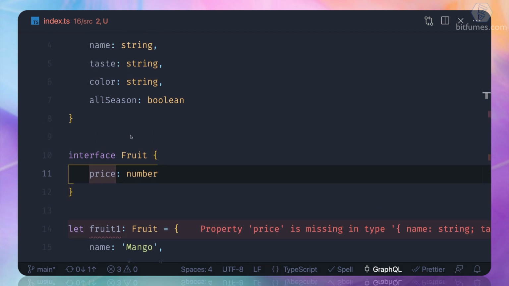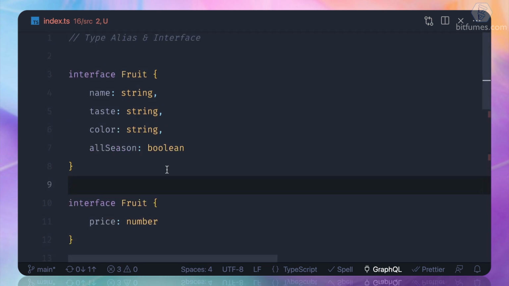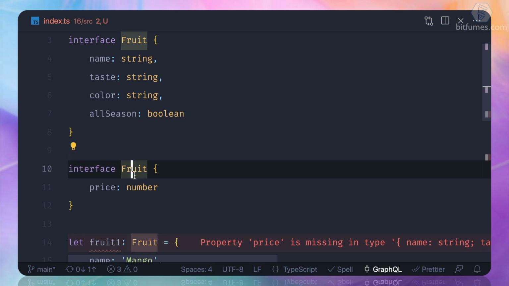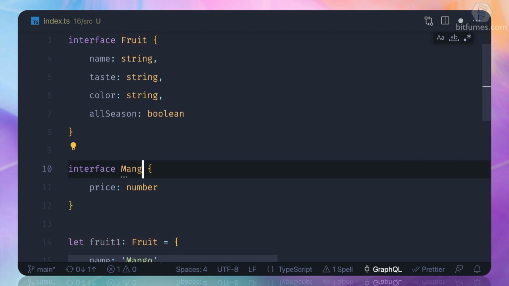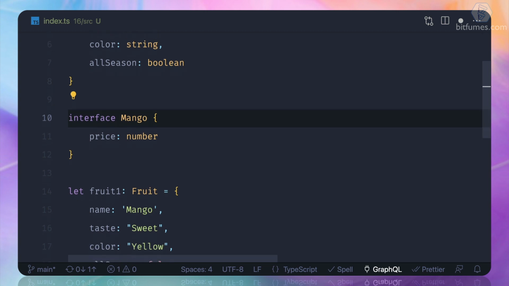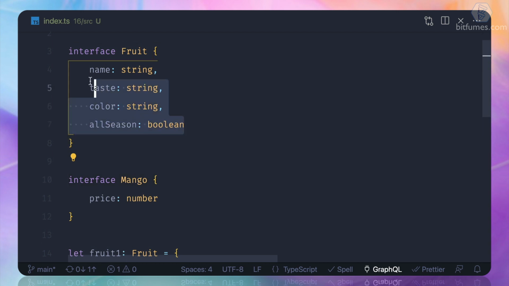There is more power to the interface. Now suppose with all this information you want to create a new interface, which is not going to have the same name but a different name, and I call it mango. When I say mango as an interface, I want it to have all the properties of fruit, because mango is a fruit.